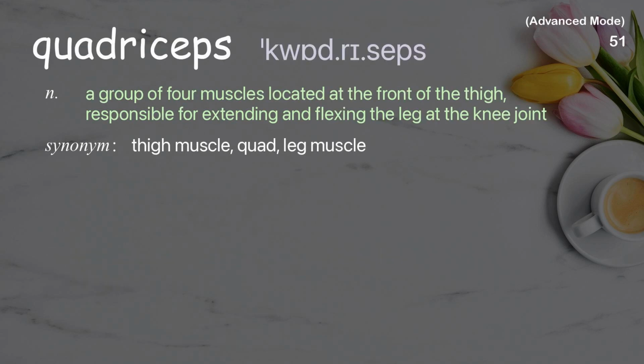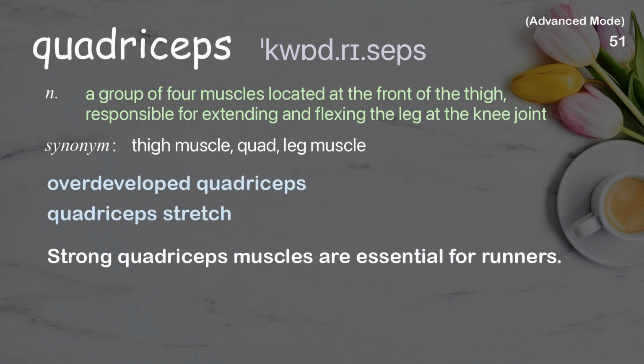Quadriceps. A group of four muscles located at the front of the thigh, responsible for extending and flexing the leg at the knee joint. Examples: Overdeveloped quadriceps. Quadriceps stretch. Strong quadriceps muscles are essential for runners.